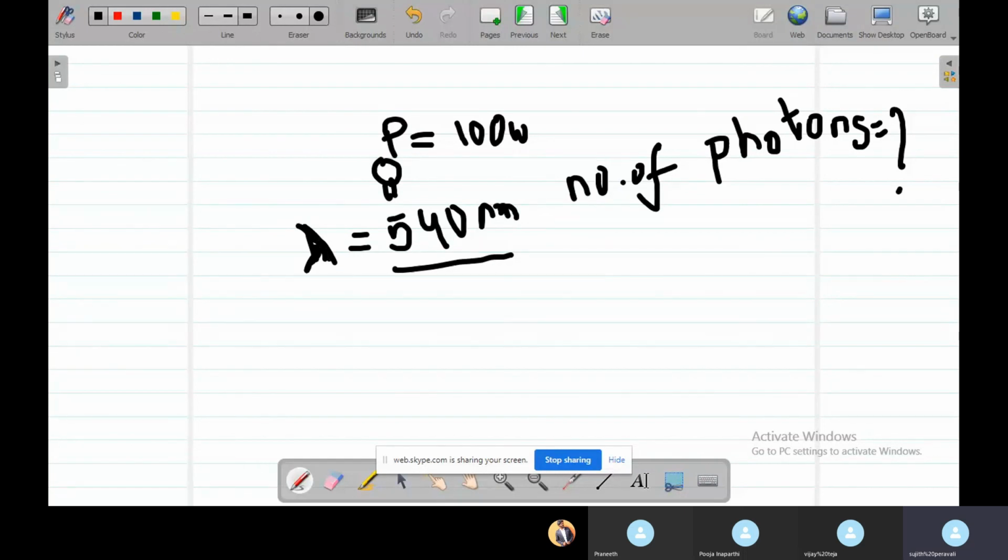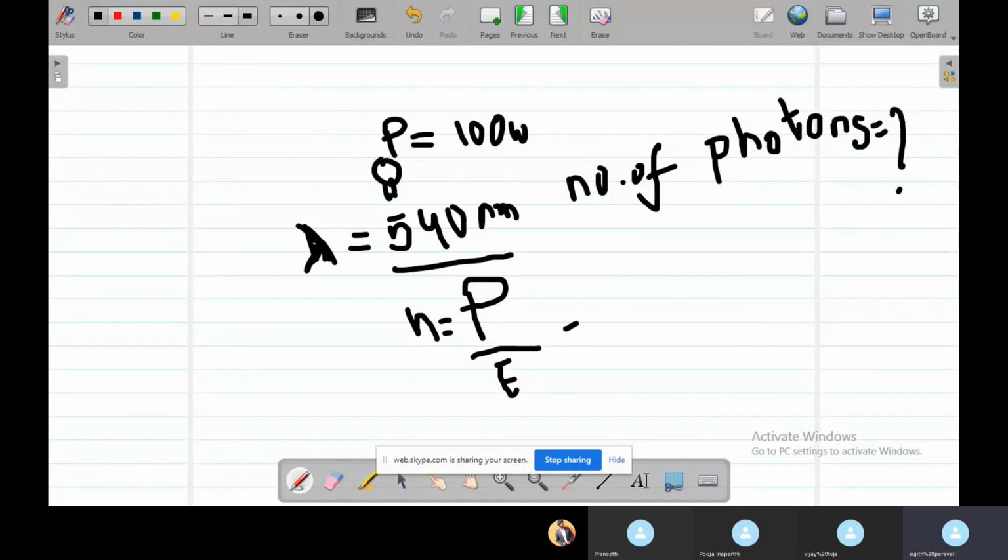As I already told you, the number of photons emitted will be equal to the power of the source by the energy of a single photon.